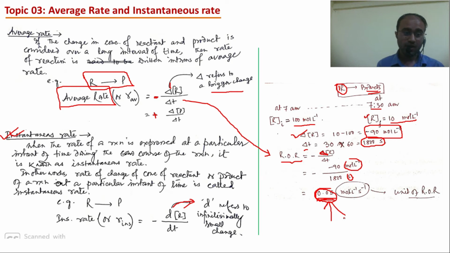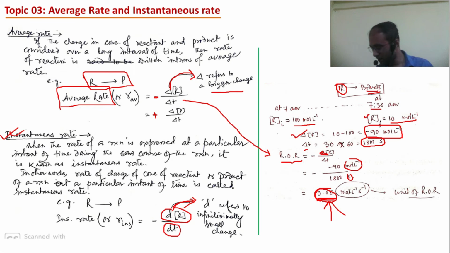That's why we need a different concept of instantaneous rate, where we take a very small change in concentration with respect to a very small change in time. That means, let's say for every 1 second or half second, we are calculating the rate. Then which type of rate will it be? It would be instantaneous rate, because we are taking a very infinitesimally small time gap. 1 second or half second, very small time gap we are considering. Thus, we are getting the picture of the reaction.